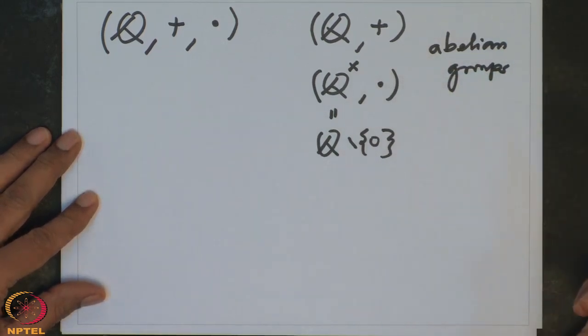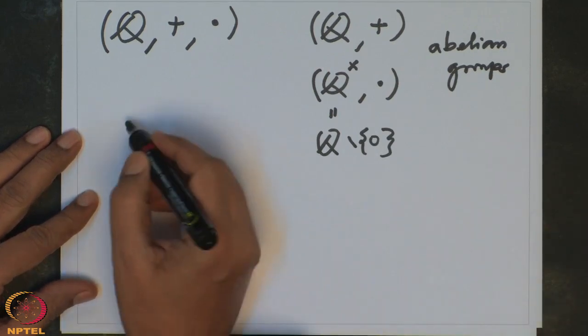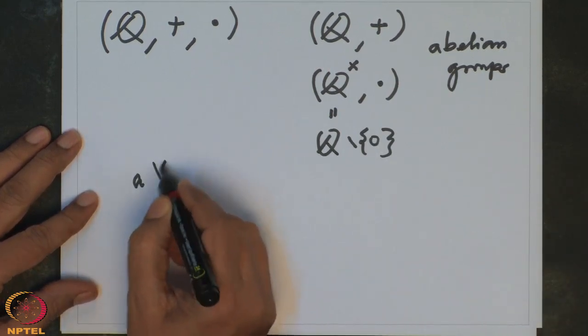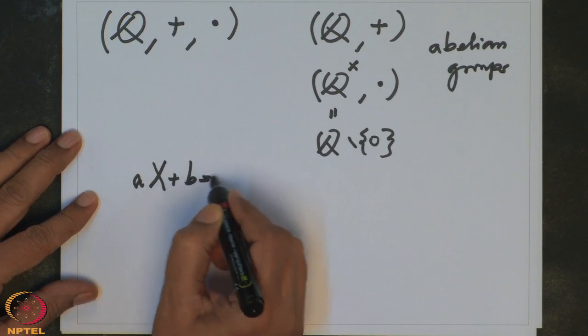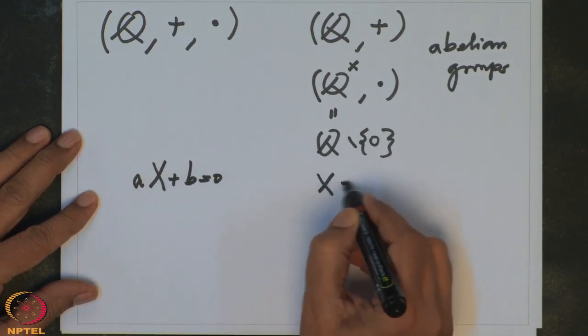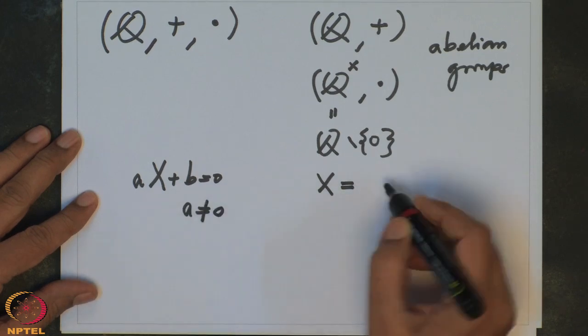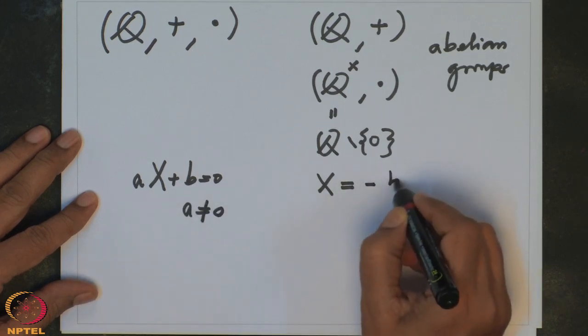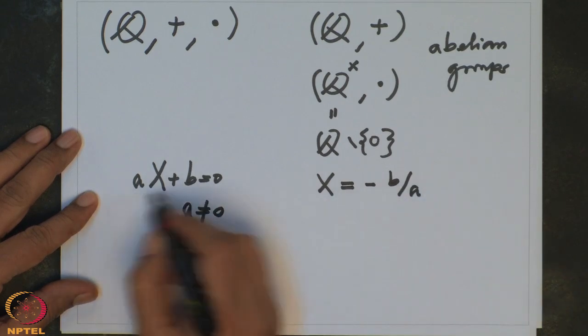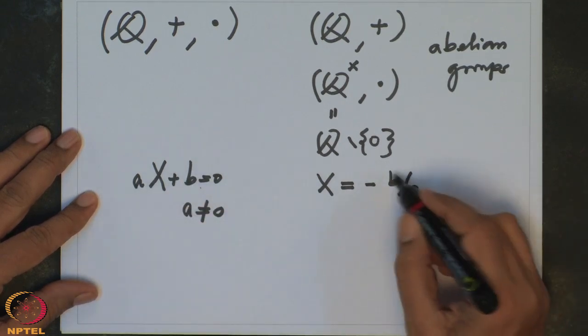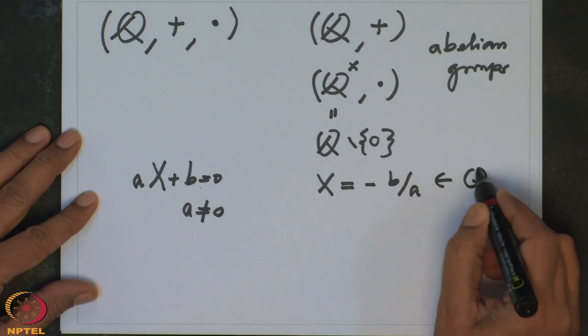So then for the linear equation now, if I take any linear equation like this, Ax plus b equal to 0, the solution makes sense. Linear, therefore A cannot be 0. Then the solution is minus b by A. And even if A and b are rationals, b by A is also a rational number.